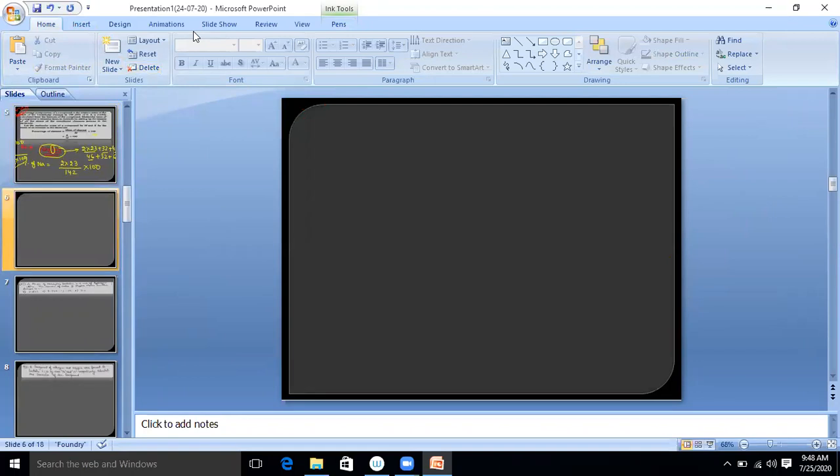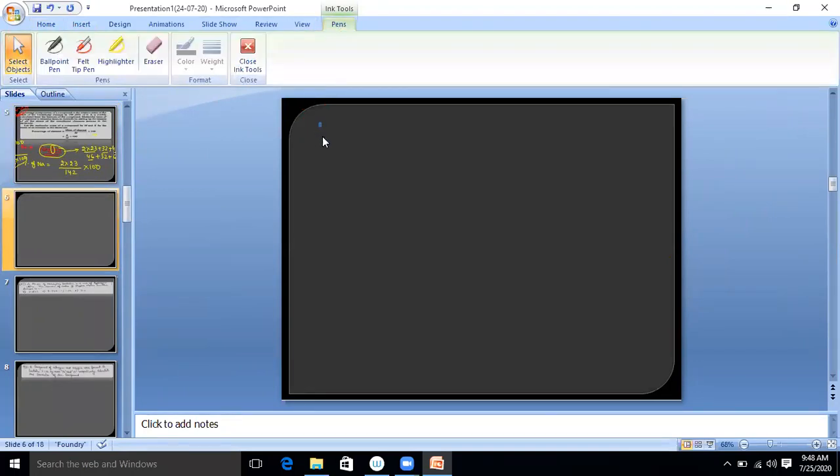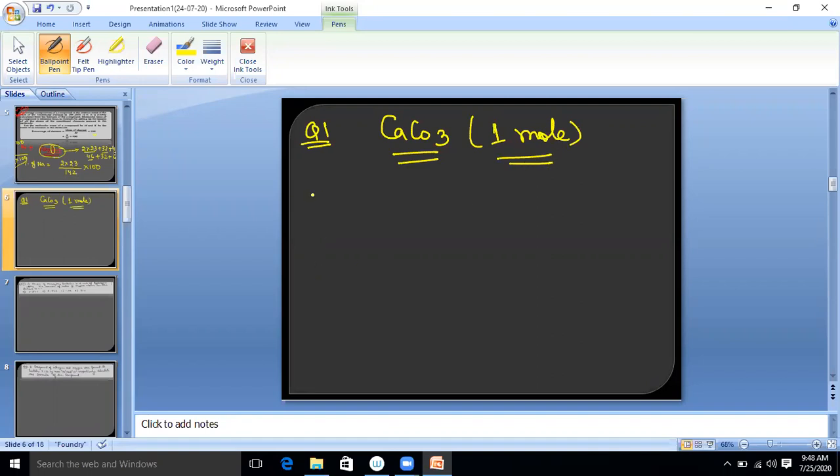Question number 1. Now you have to find the percentage composition of each component in CaCO3. Always I have taken here 1 mole. Okay. Now do first. Second is Na2CO3. Again I consider 1 mole, or sometimes it is written 1 molecule. No issue. Now do first.